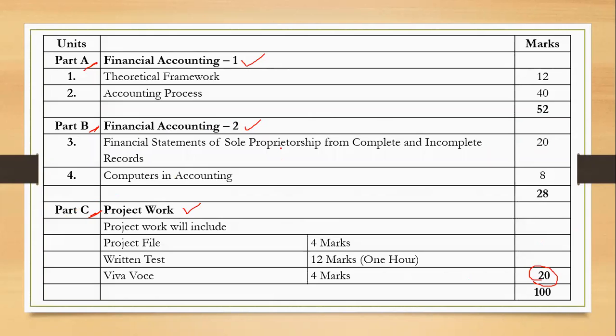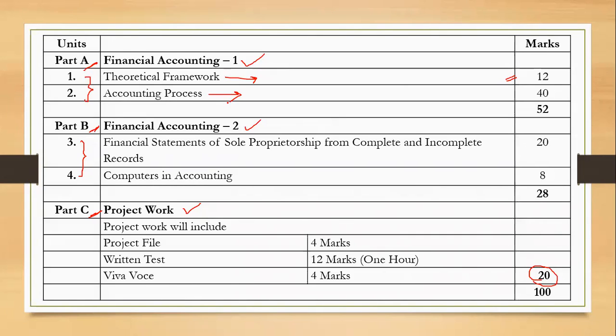But when you talk about financial accounting 1, we can see that 2 units are there, unit 1 and unit 2. Okay, and part B, again, you can see that unit 3 and unit 4, 2 units are there. The first unit, you can see that over here, theoretical framework. In this unit, we will learn about the basic theory of accounts, okay, which has a weightage of 12 marks in annual exams, right? Accounting process, okay, these chapters are going to lay down the foundation for your career.